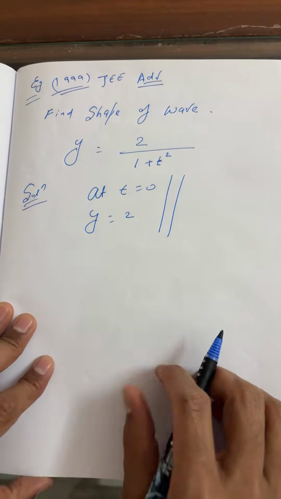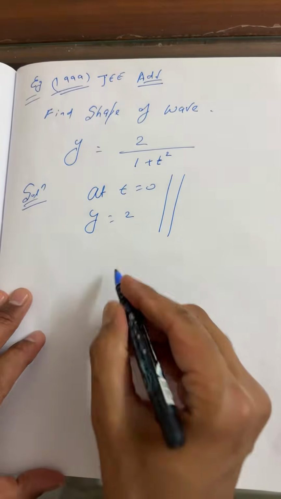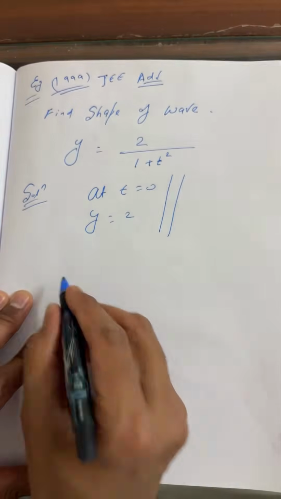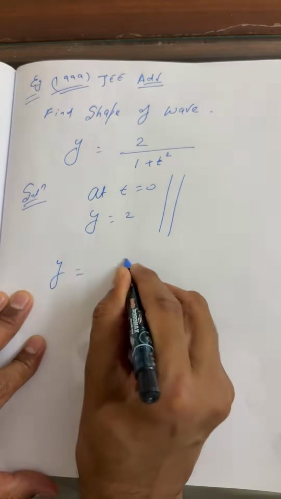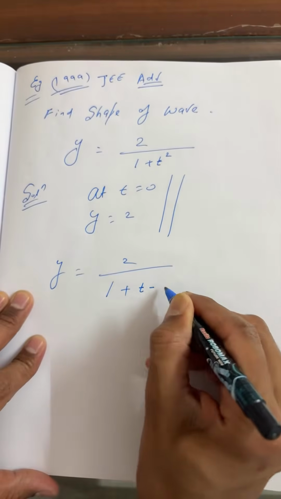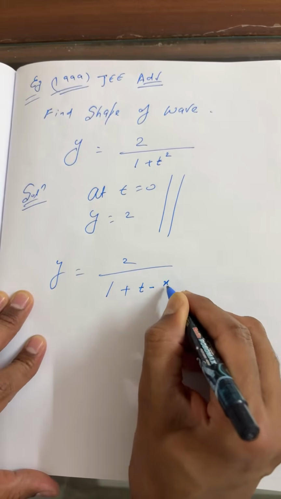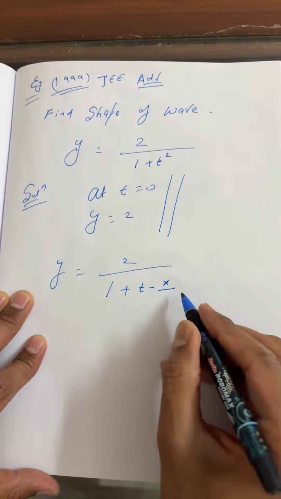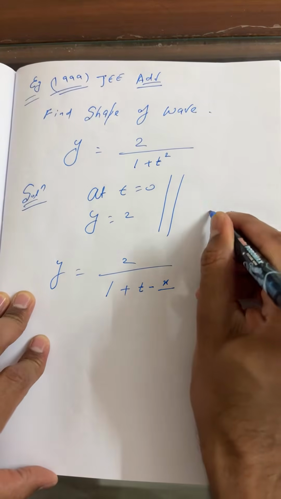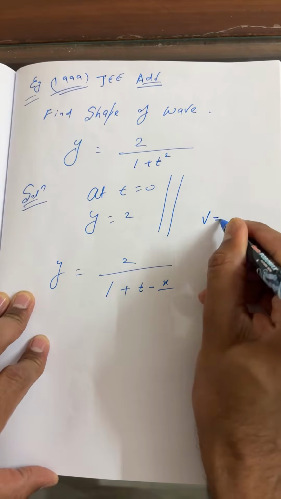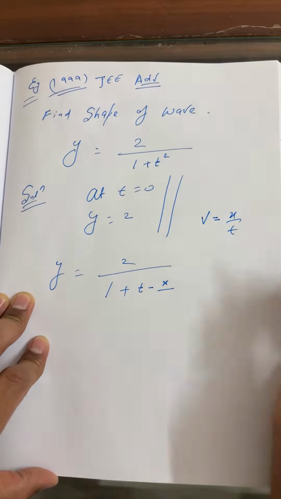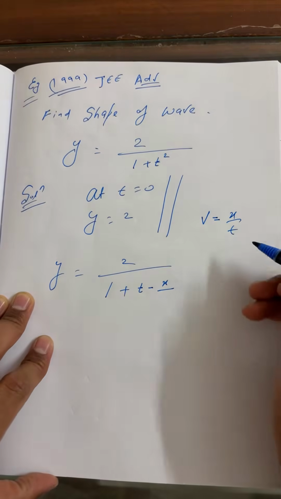As I have taken it previously here, now this t I'm going to take in different ways. So y is equal to 2 upon 1 plus (t minus x by v) squared. We remember velocity can be written as v is equal to x by t.